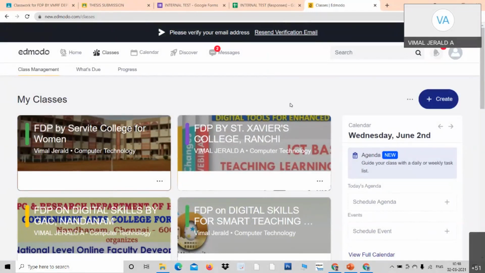Now, dear professors, I just have a blue color symbol in the corner. Professors, please be reminded, I clicked classes. When I click classes, on the right hand side, you have a plus symbol with blue color. Click over there. From there, you will either join class or create class.